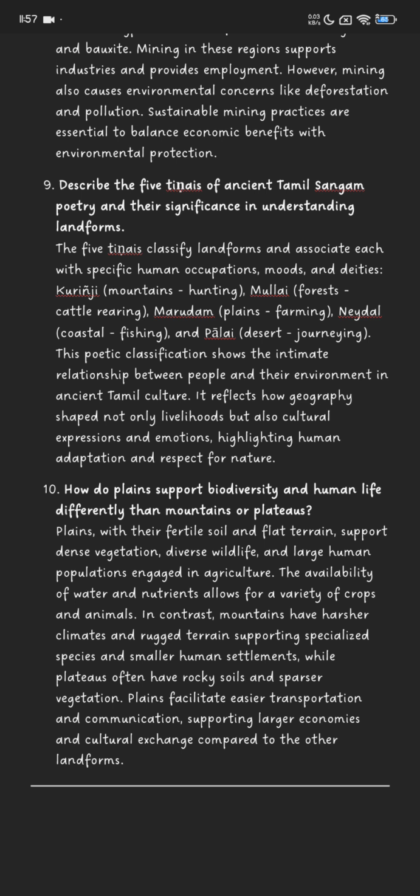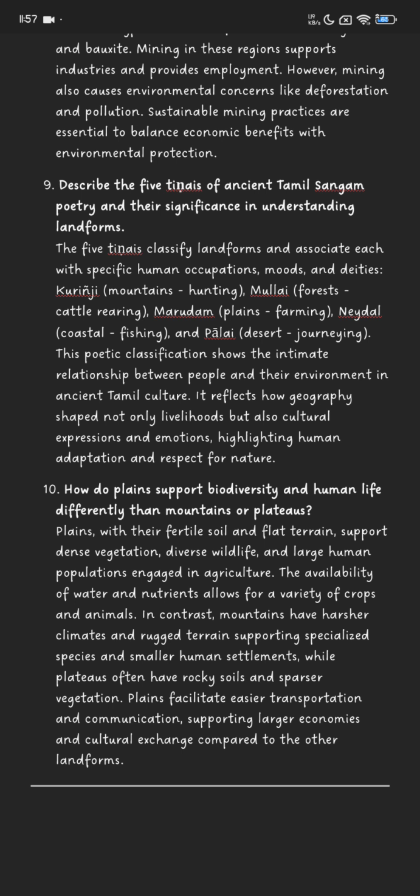Plains, with their fertile soil and flat terrain, support dense vegetation, diverse wildlife, and large human populations engaged in agriculture. The availability of water and nutrients allows for a variety of crops and animals.